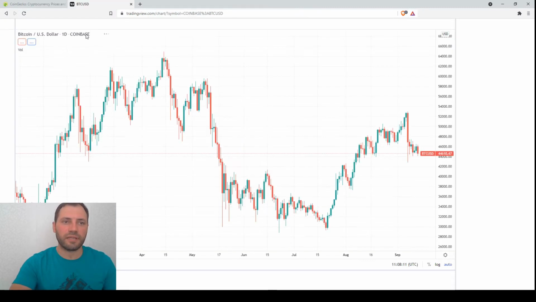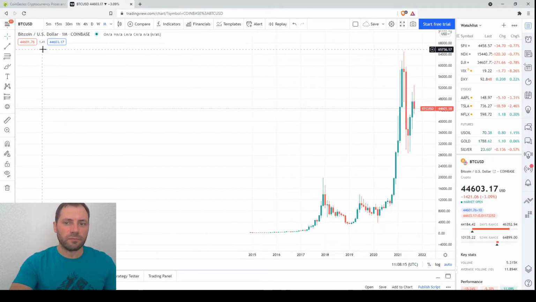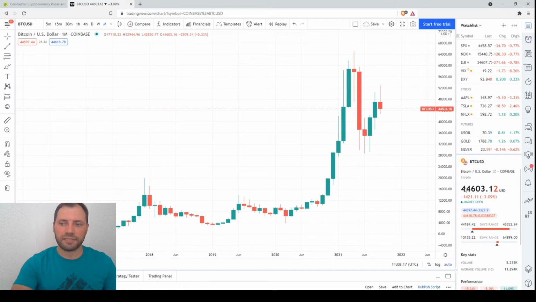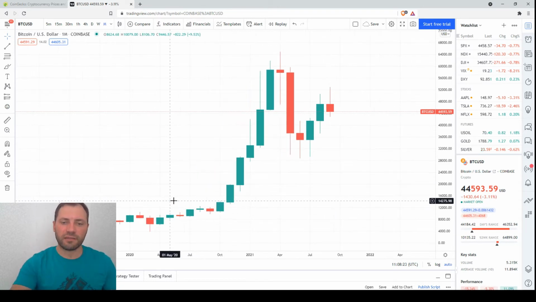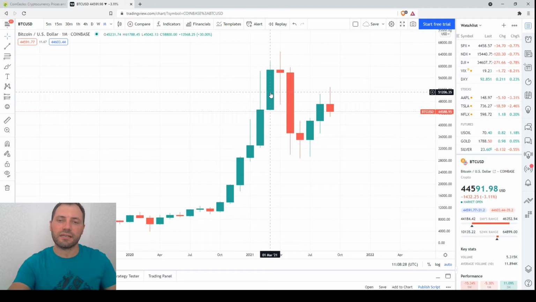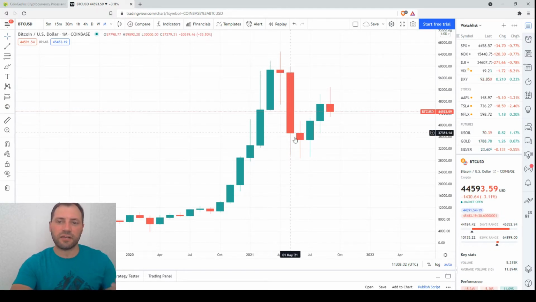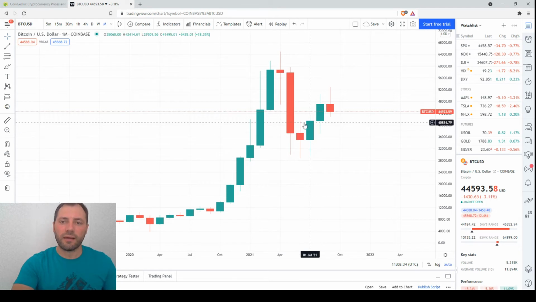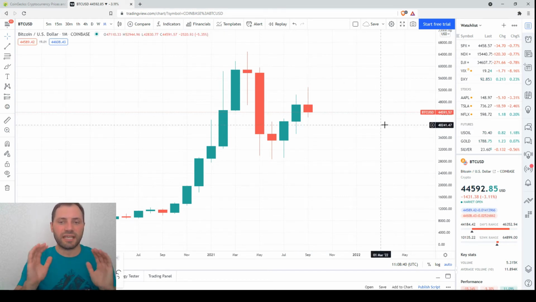Of course, we will start from the monthly time frame. I just have to remove the volumes and we are ready. Here the price is $44,601. So we're familiar with this price chart. This is the monthly time frame, the solid price increase that took place earlier this year, followed by this long correction. Here we had a bullish engulfing followed by a bullish candlestick in the month of August, and now we have this candlestick.